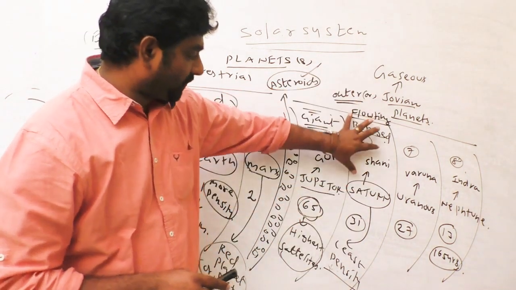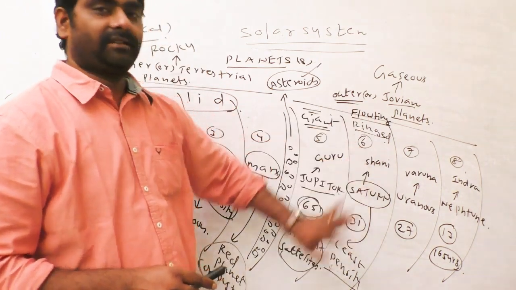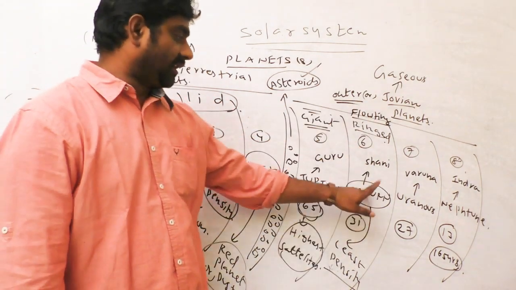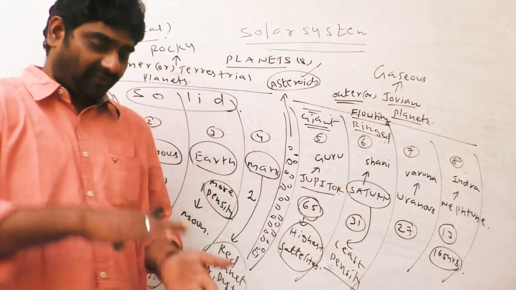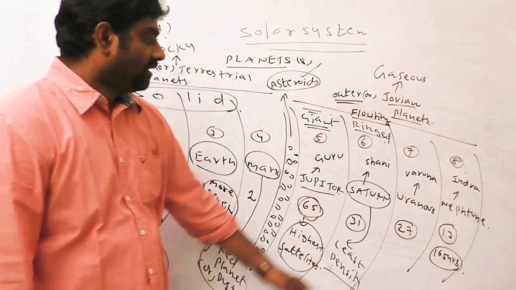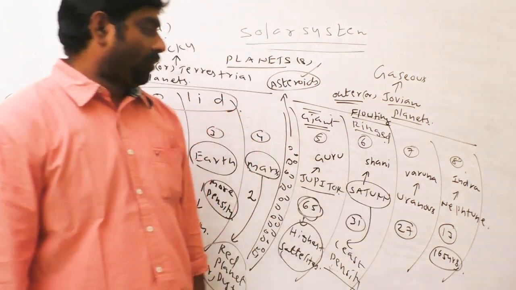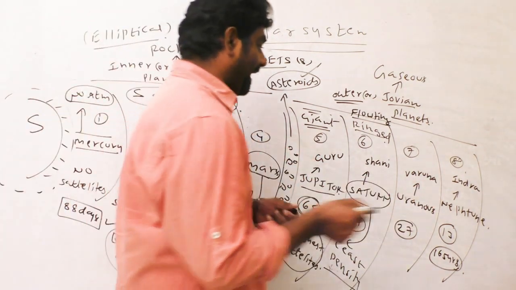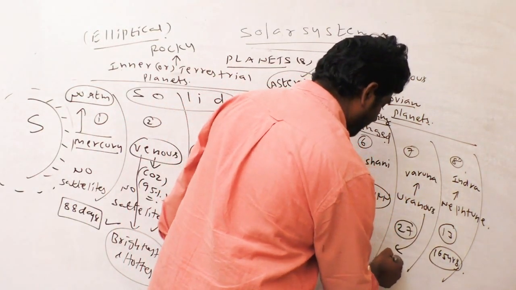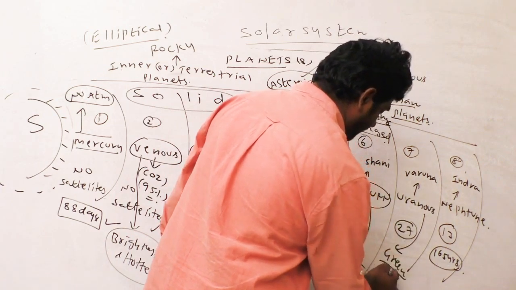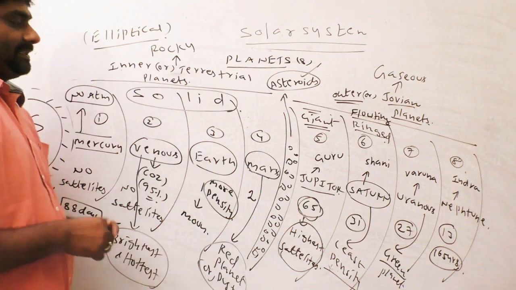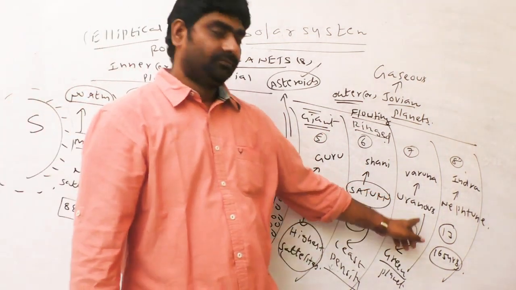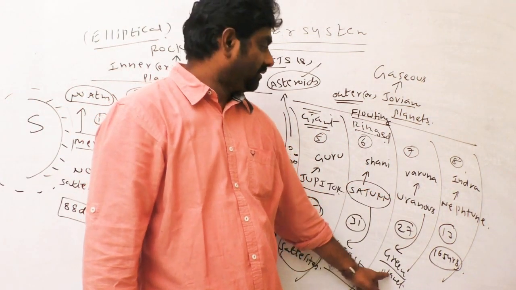Saturn has a ringed structure, beautiful, with the least density. After Jupiter, it is the second largest, but it is a gaseous planet, so it would float. Uranus, what we call Varuna, is known as the green planet.